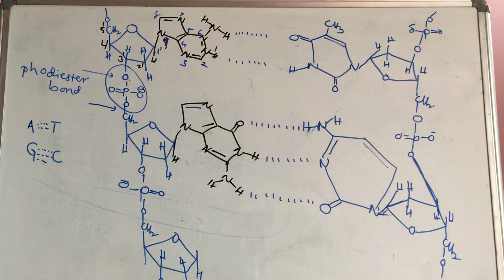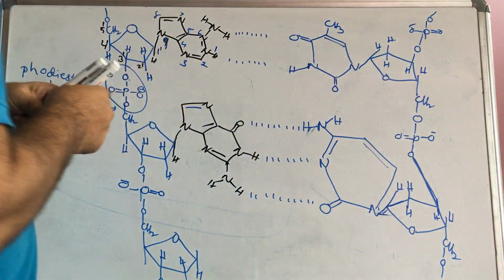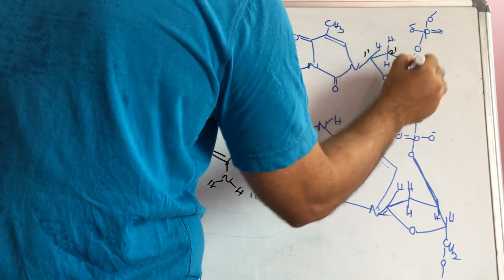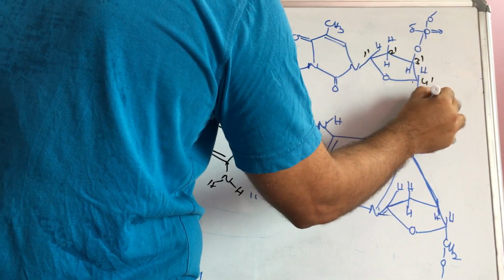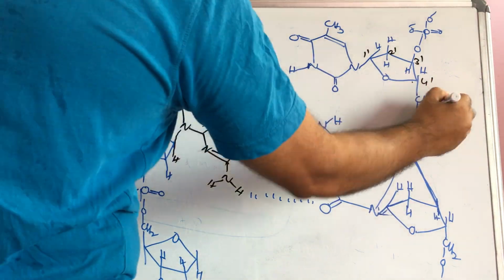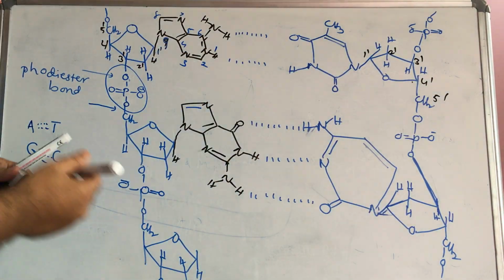So this is the double helix structure of DNA. If you give numbering, this will be the 1 dash, this is 2 dash, this is 3 dash, this is 4 dash, this is 5 dash. When it is folded like this, it converts to 5 dash. When it is folded like this, it is converted to 3 dash.